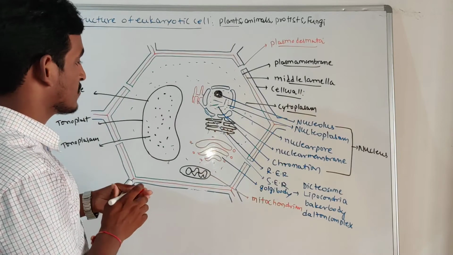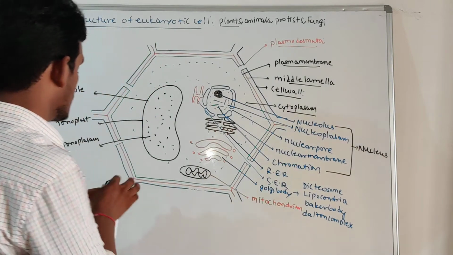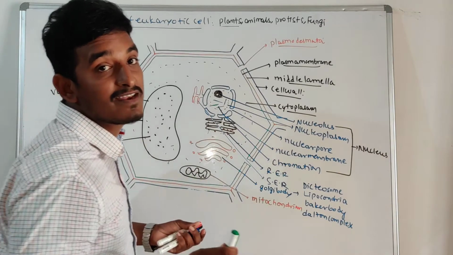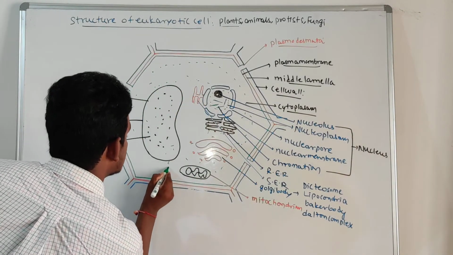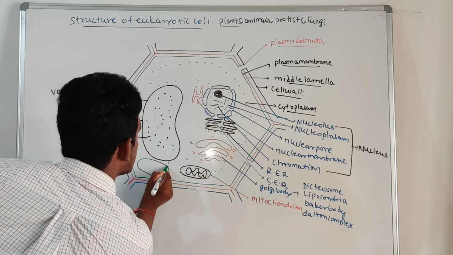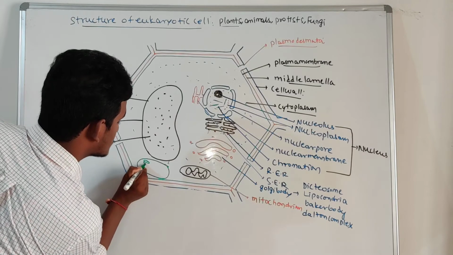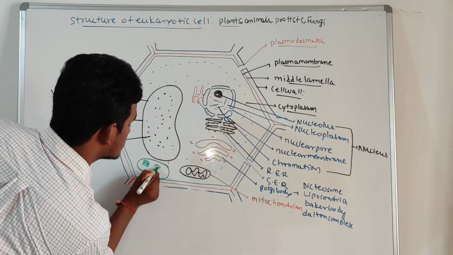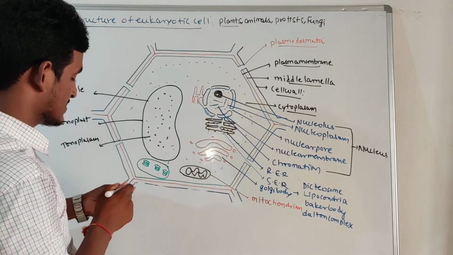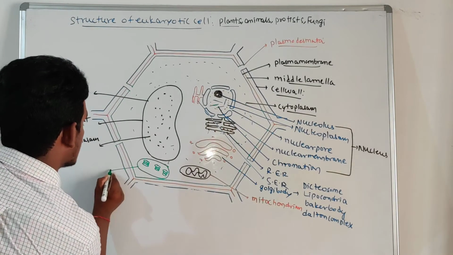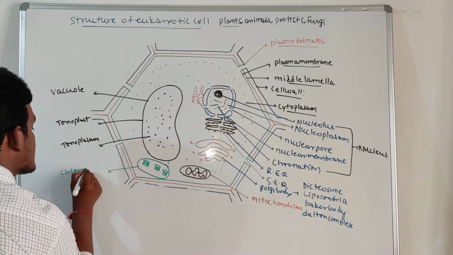Along with the mitochondria, another important cell organelle is the chloroplast, which is found only in plant cells. That is not found in animal cells. So it is a chloroplast. Here stacks of structures, thylakoids, are present. A group of thylakoids is called a granum.